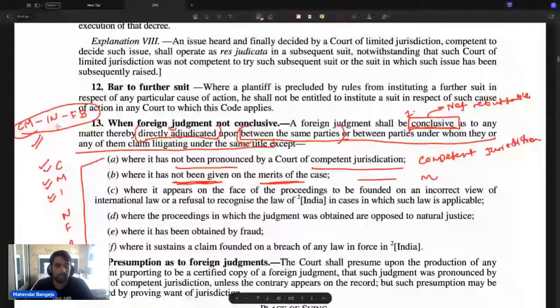Then you have section 14. Section 14 talks about competent jurisdiction, whether the foreign court has competent jurisdiction.